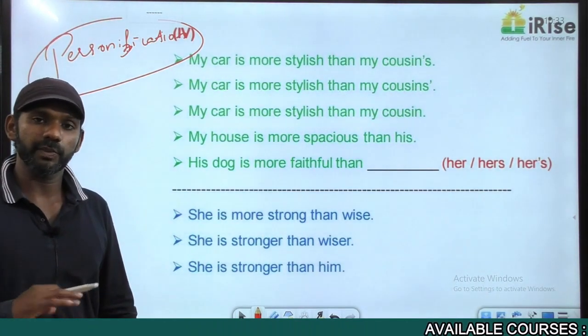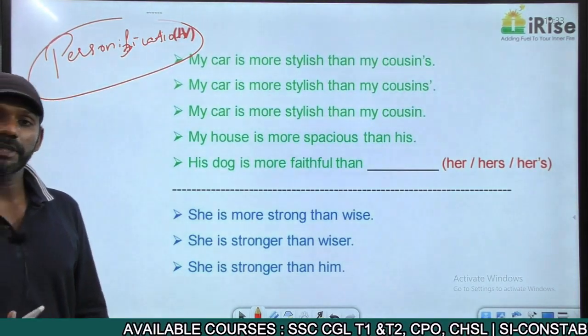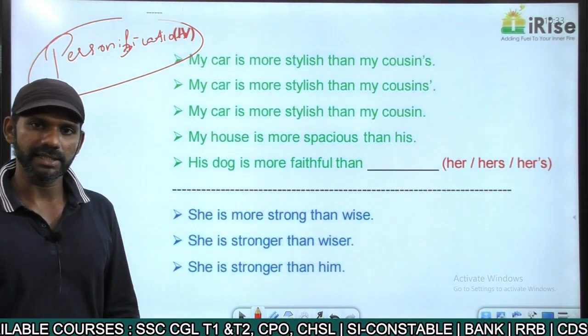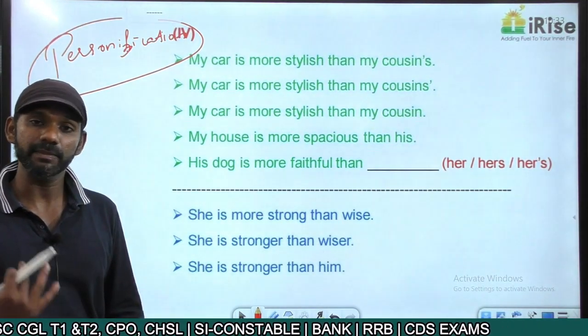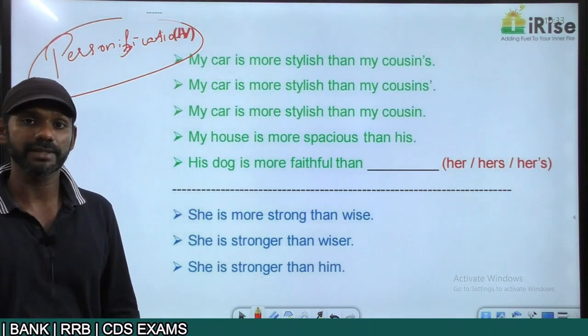Now what is the difference between criticism and sarcasm? Criticism is a direct way of speaking negative. Sarcasm is an indirect way of speaking negative. In the case of sarcasm, what a person says may seem to be positive, but the exact meaning of it will be negative. That is called sarcasm.